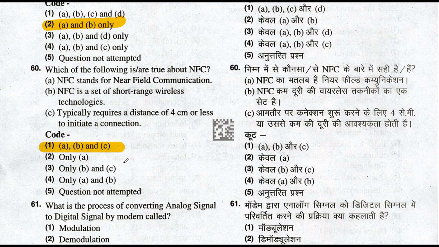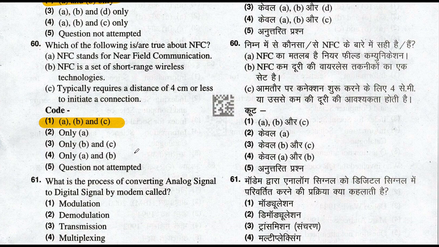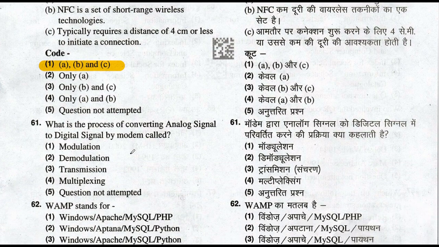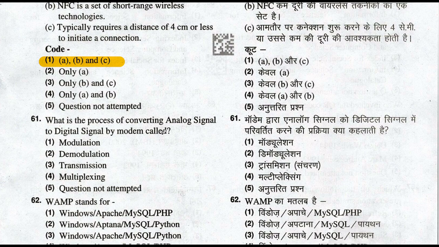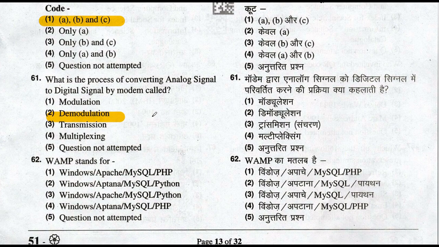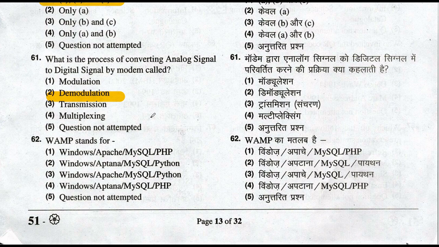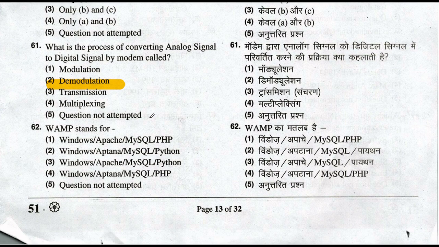What is the process of converting analog signal to digital signal by a modem? So what is the process? Analog to digital signal. So option number 2 is the right answer. Demodulation. Option number 2. Demodulation is the process of converting analog signal to digital signal by a modem. So demodulation is the right answer to this question. Let's move to question number 62.